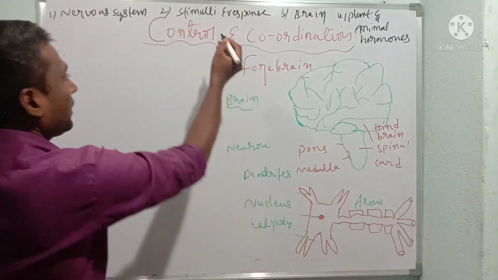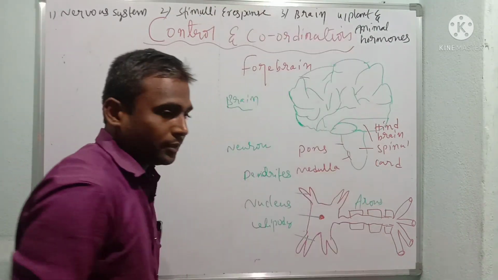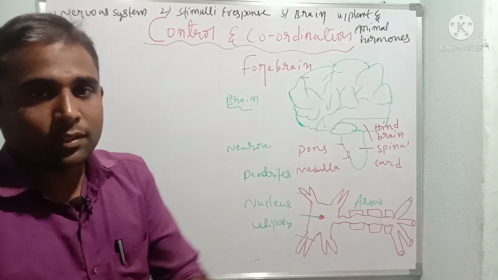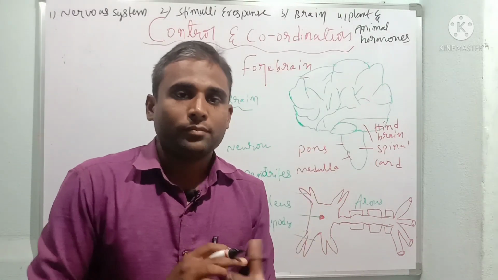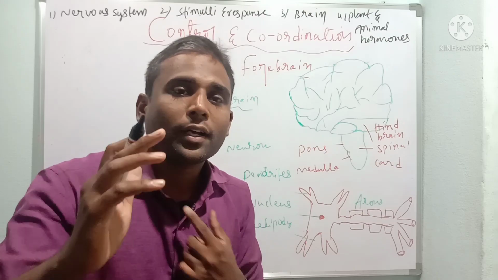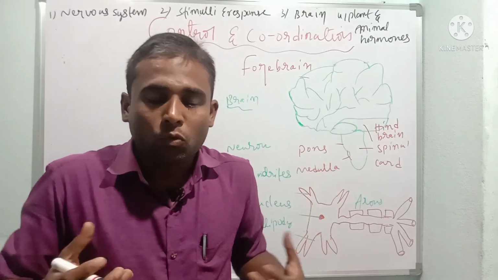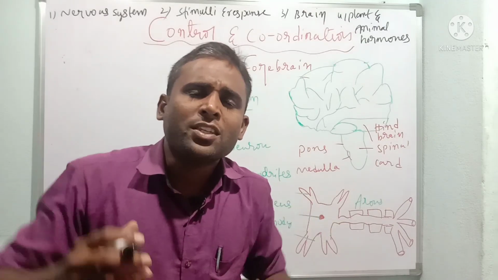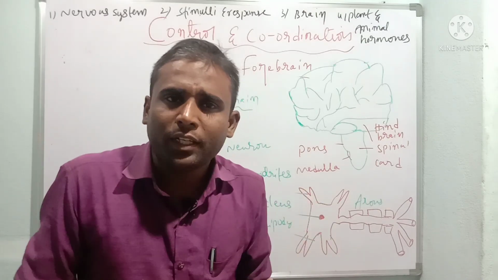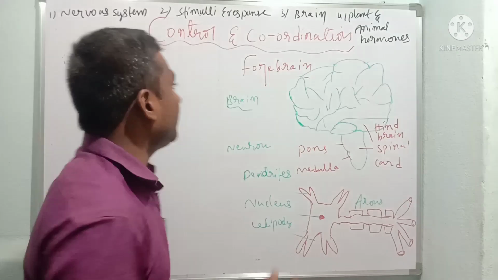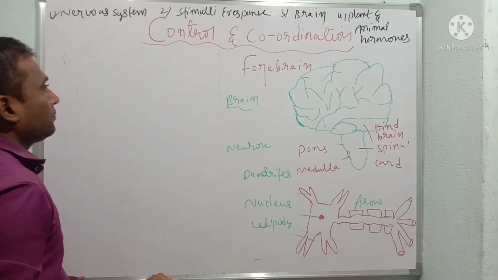Children, control and coordination in animals is due to 2 systems. One is the nervous system. The second one is the endocrine system. What is the nervous system? Speaking, walking, thinking, each and every function of the body is controlled by the nervous system.